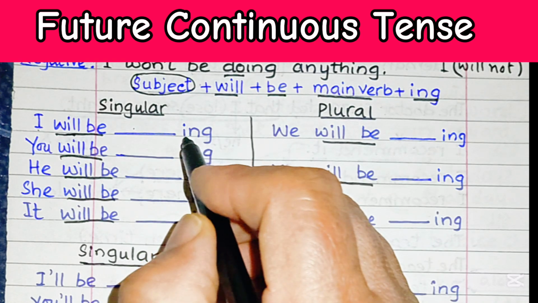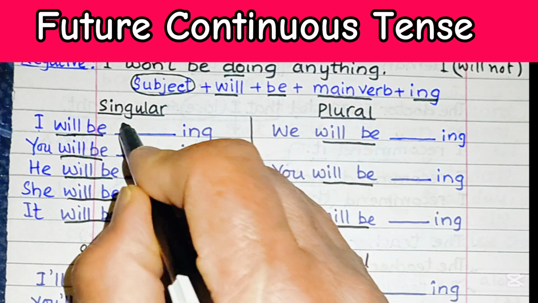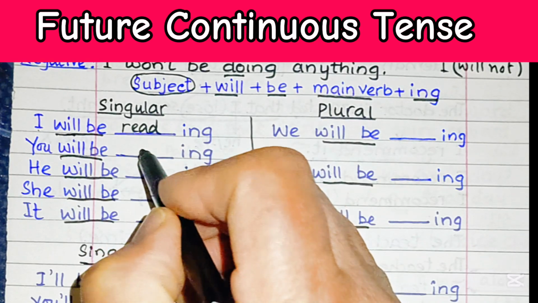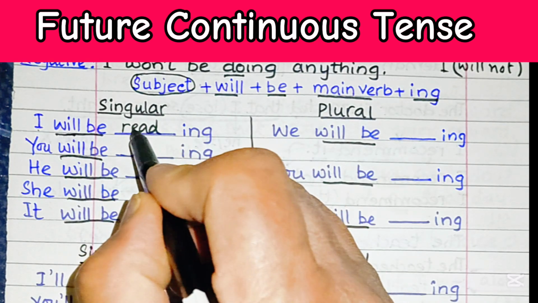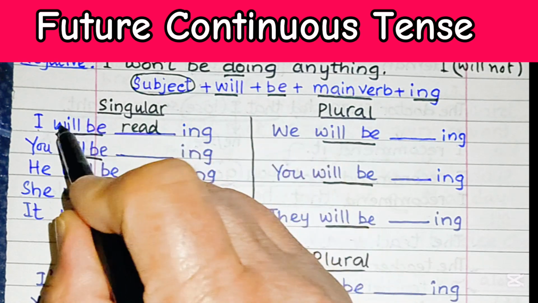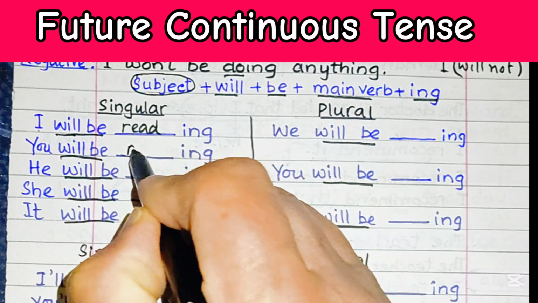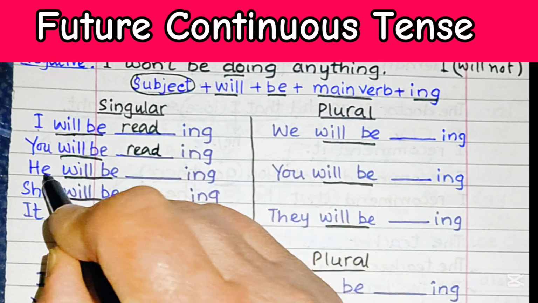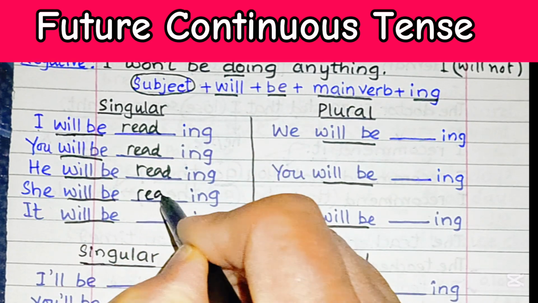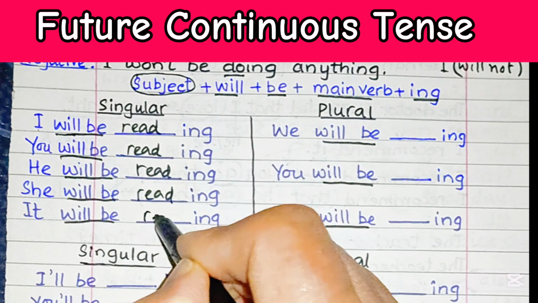So if we take the verb read, for example, I'll be reading, I will be reading, you will be reading, he will be reading, she will be reading, it will be reading.